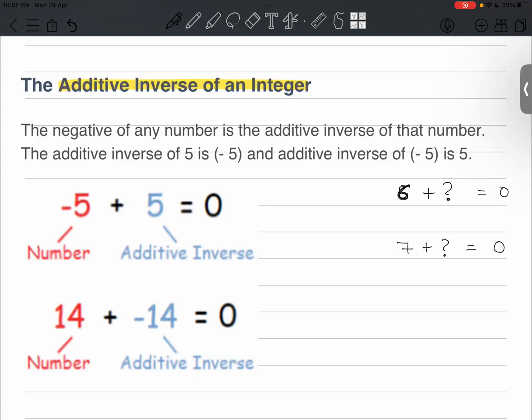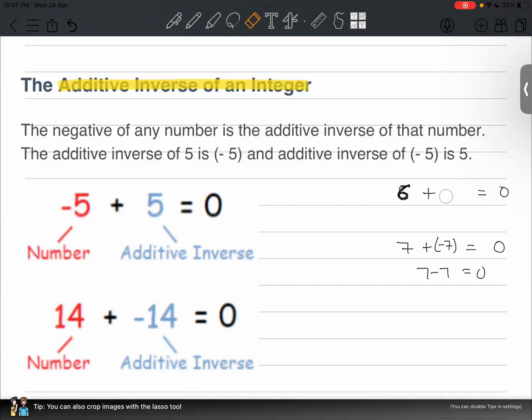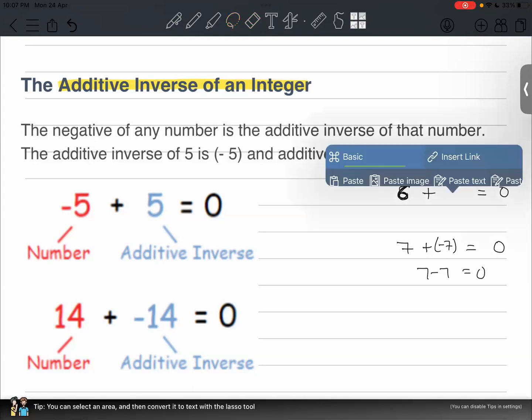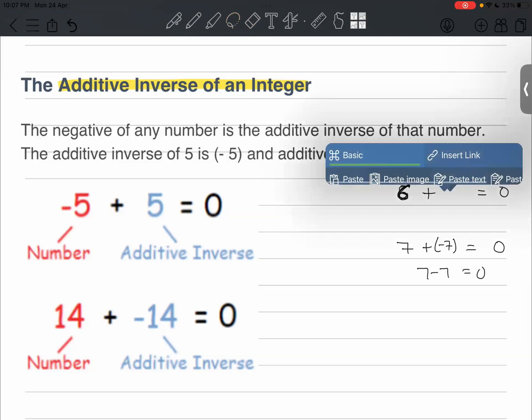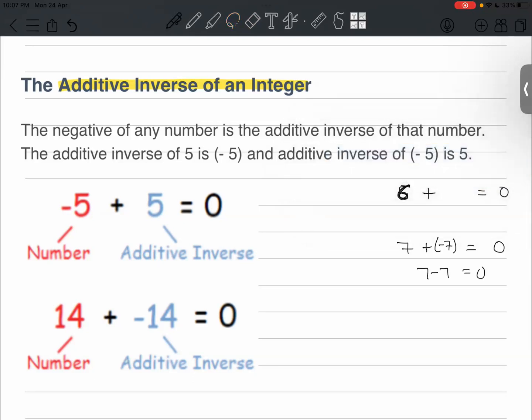What will I do? Sir, -7. We will add -7 here, right? So 7 minus 7 will give you 0. Similarly, here we will add -6, right? Yes, sir. We add -6. So 6 minus 6 will give you 0.